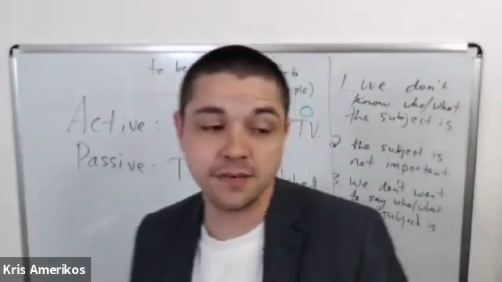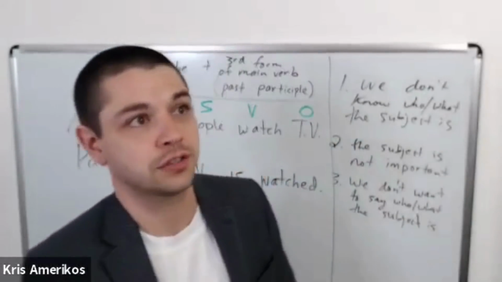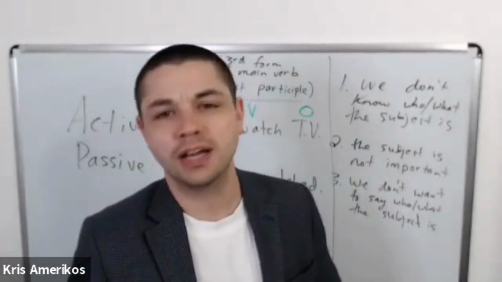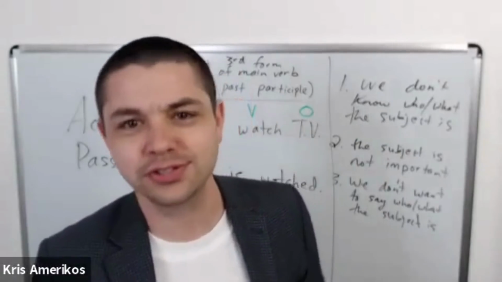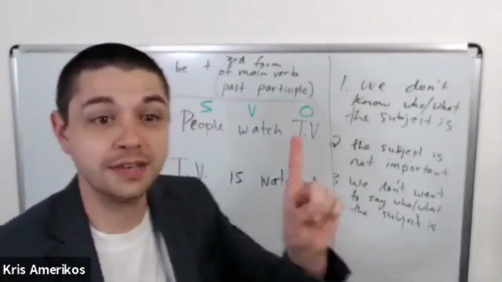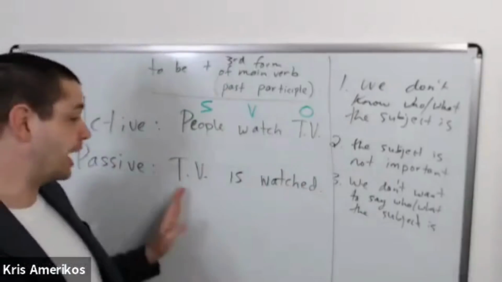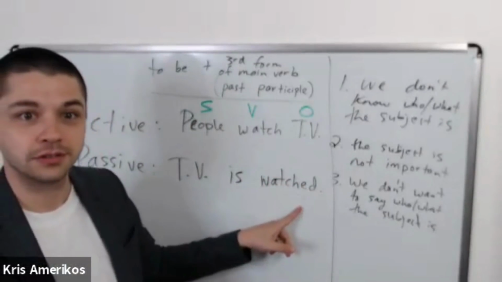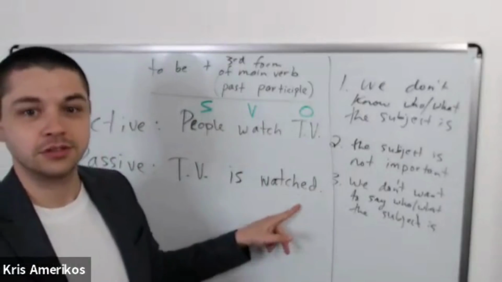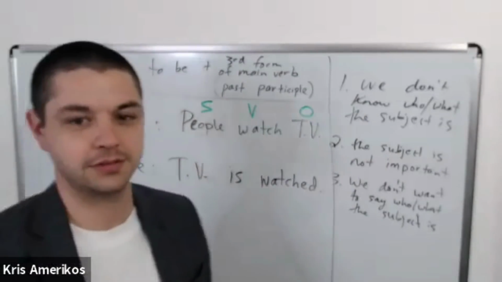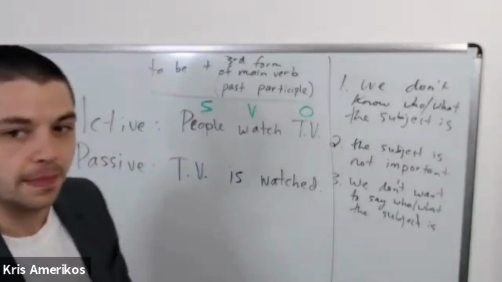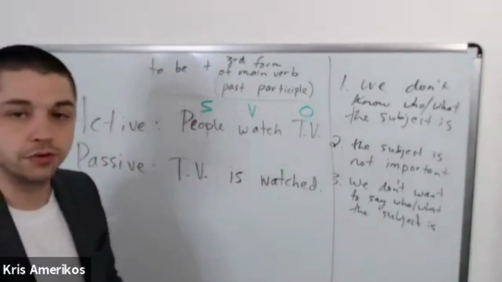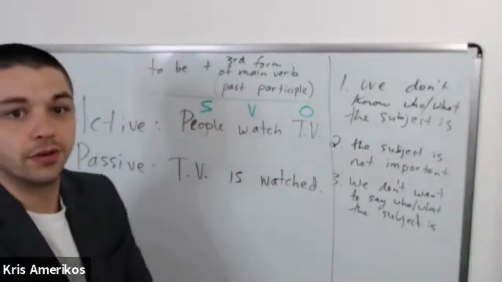We could say TV is watched too much during meals, or TV should not be watched during meals, right? So when we're using to be in the third form, this is passive voice.